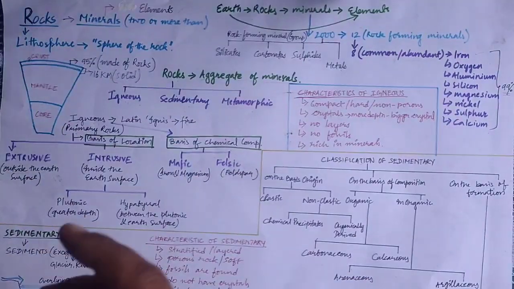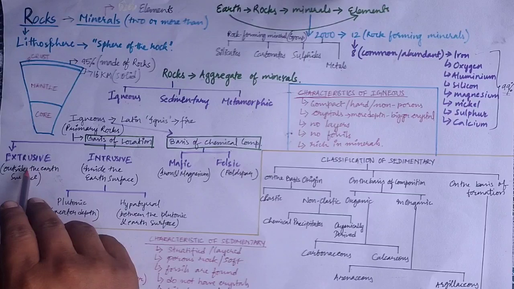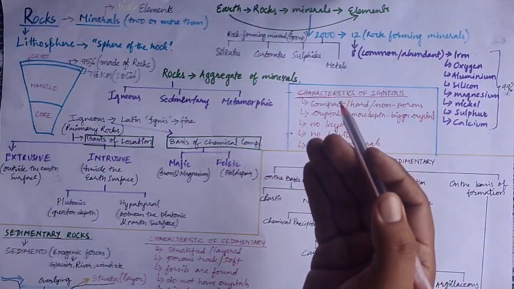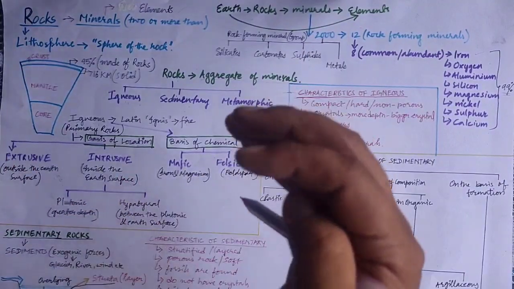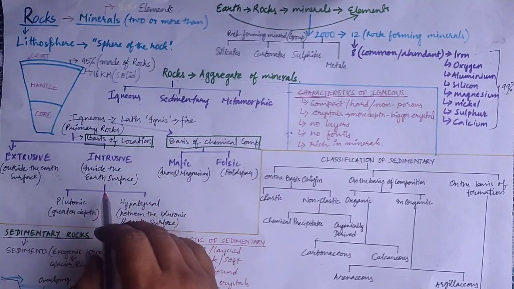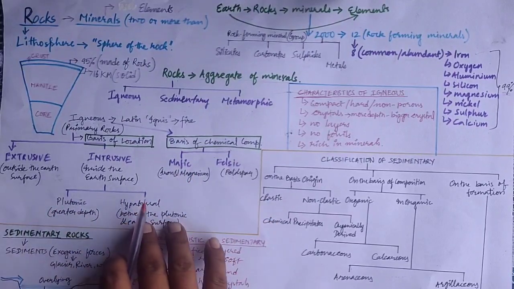On the basis of location, it is of two types: extrusive, which is formed on the surface after the eruption when it reaches the earth's surface, and intrusive igneous rocks, which form inside the earth. Intrusive igneous rocks are further classified into two types: plutonic and hypabyssal.